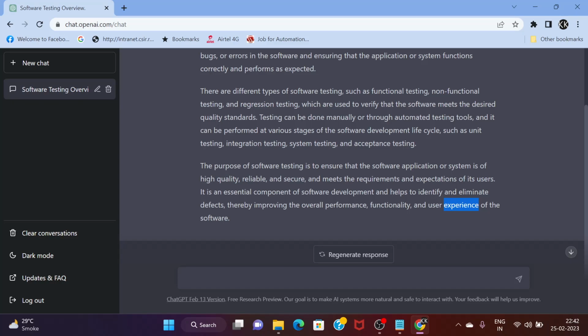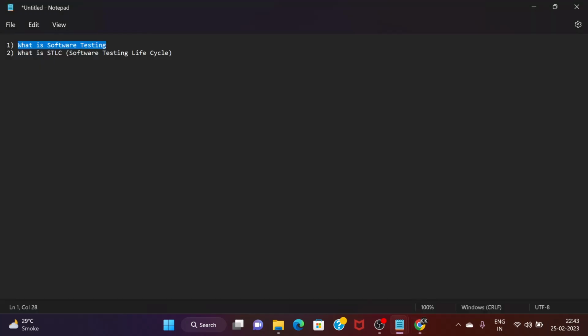Software testing is a broader term under which various types of testing fall. Manual testing, which we call functional testing also, then non-functional testing like performance testing and security testing. So those other types of testing are also there. But from the first definition, it seems that ChatGPT was able to answer it correctly. Now let's move to the second.